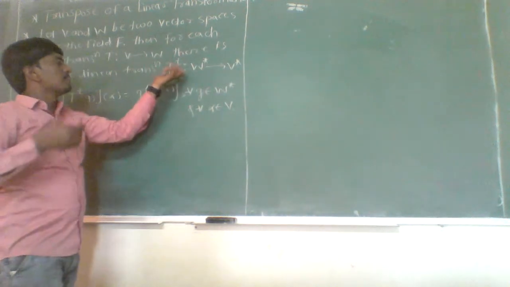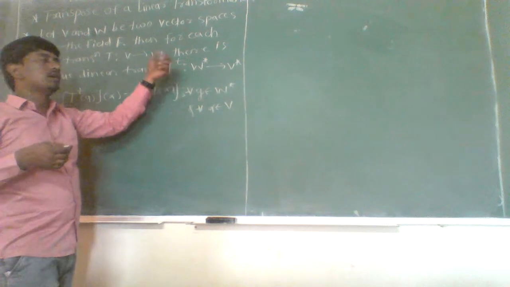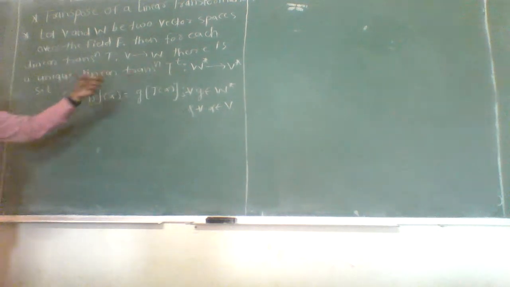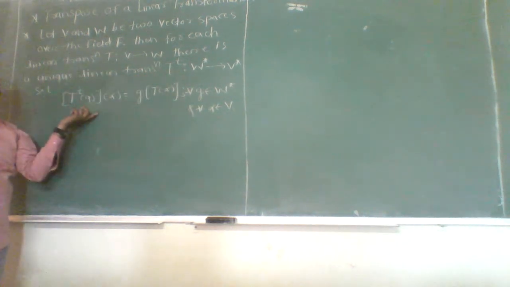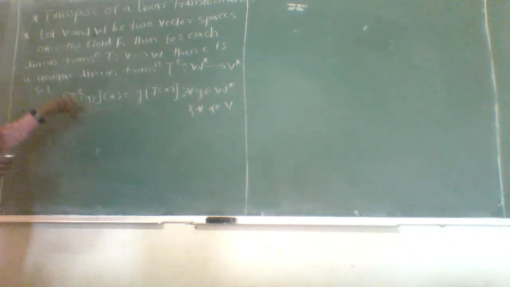First we have to see the existence of such a function. After that we have to prove such a function is a linear transformation, and lastly we have to check whether such a linear transformation is unique or not. So first we have to prove that such a transformation should exist.